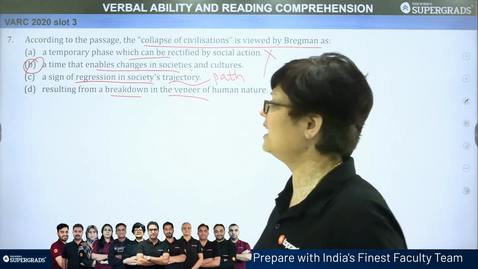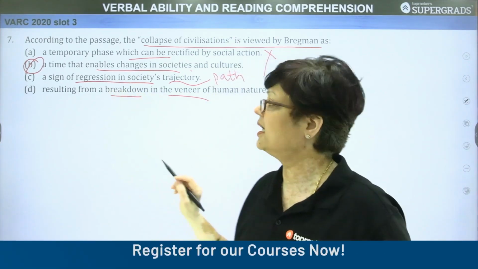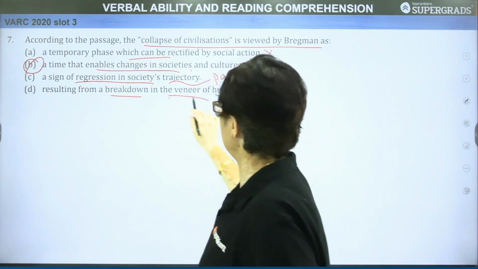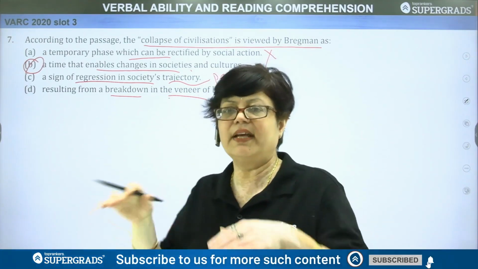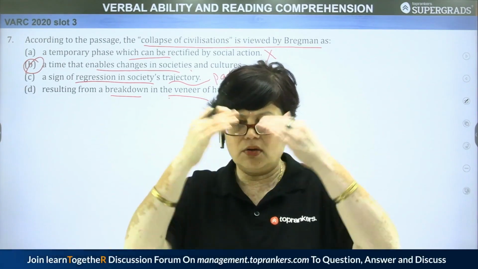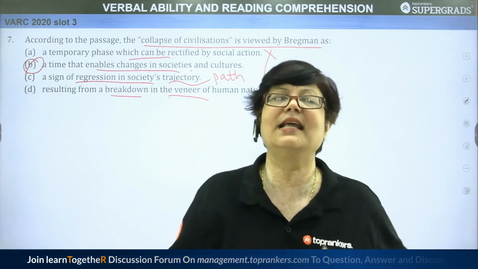It is not necessary that when a civilization collapses, it is a sign of regression in society's path. Then last, resulting from a breakdown in the veneer. The veneer theory was given by Mr. Wall, where he says that there is a thin decorative covering on the outside of human nature, and when it is broken, the actual bestial nature comes out.